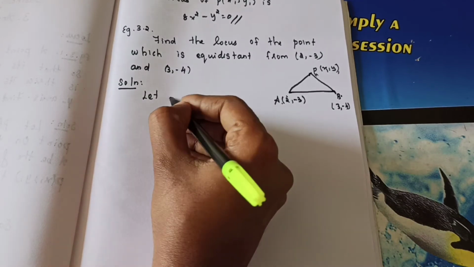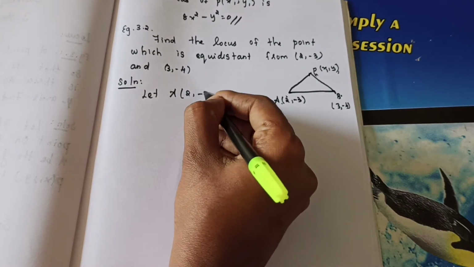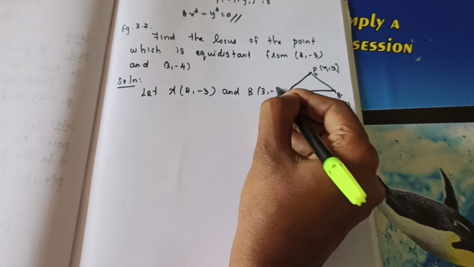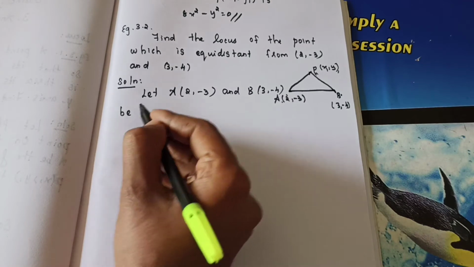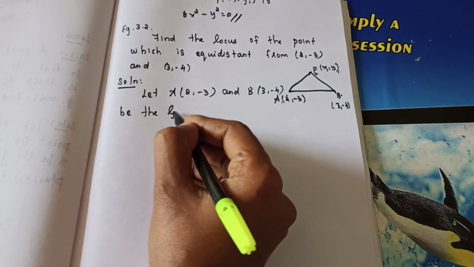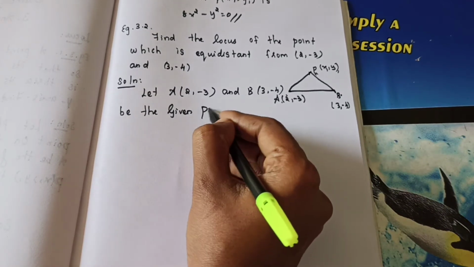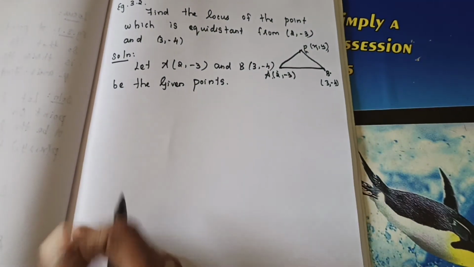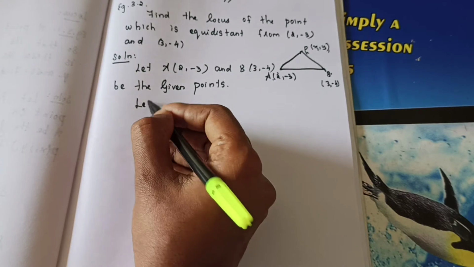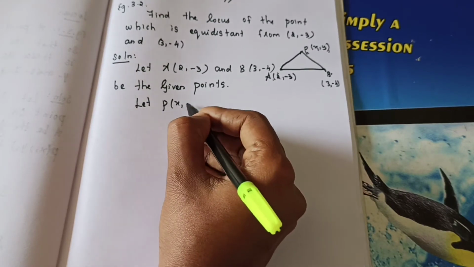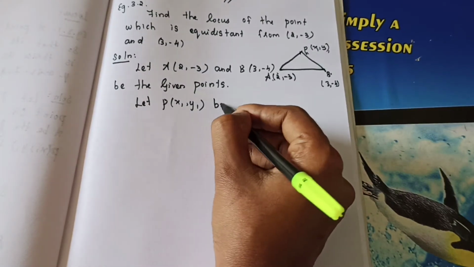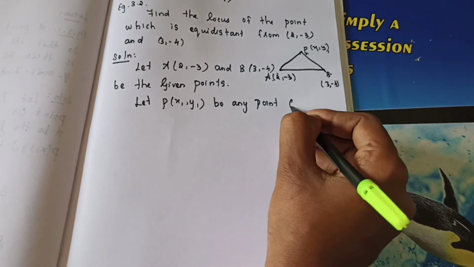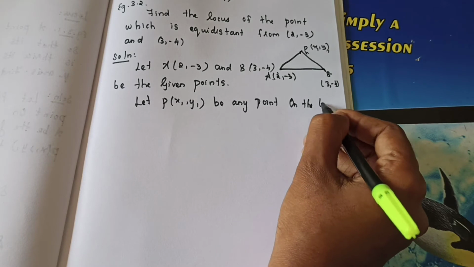Let A point be 2 comma minus 3 and B be 3 comma minus 4, the given points. Okay, this is the given point. What is the locus of a point we have to find? Let P of x1 comma y1 be any point on the locus.